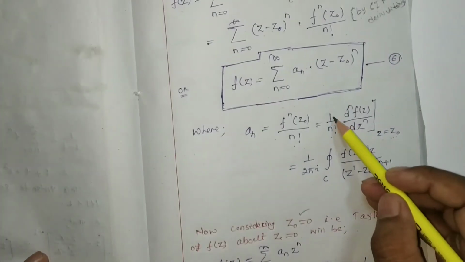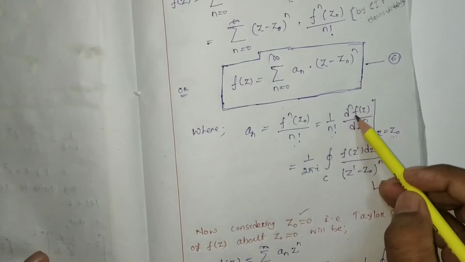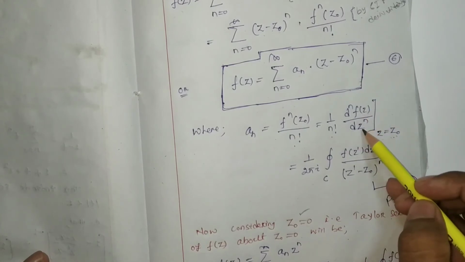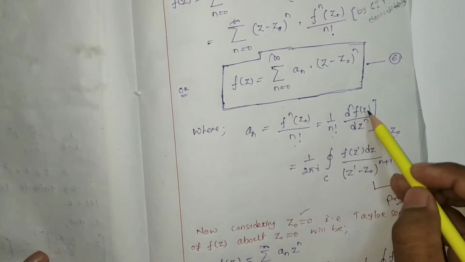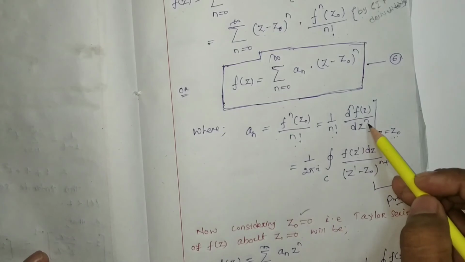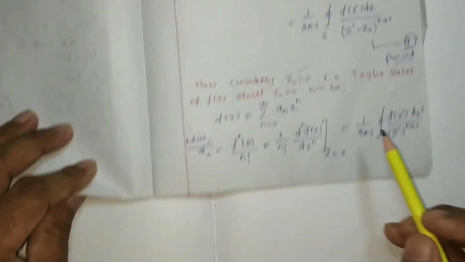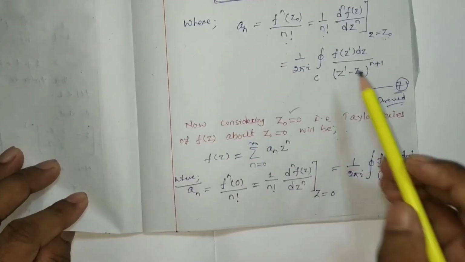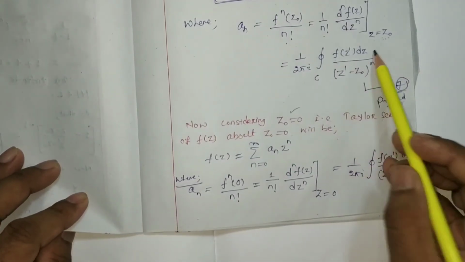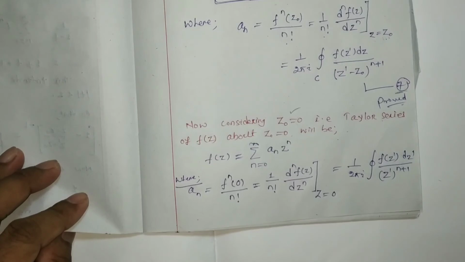Or we can write 1 by n factorial times d^n f(z) by dz^n, where z equal to 0. Or we can write 1 by 2 pi i closed integration of f(z') dz'.